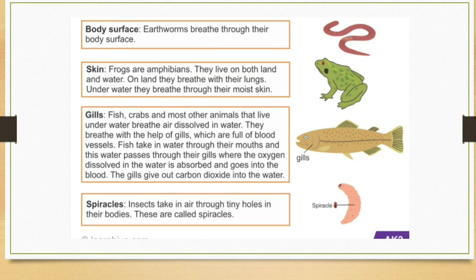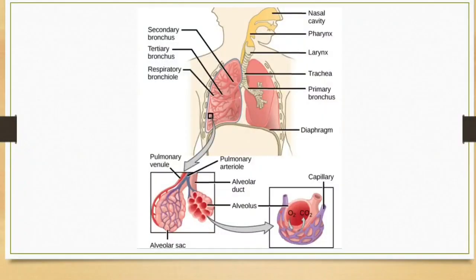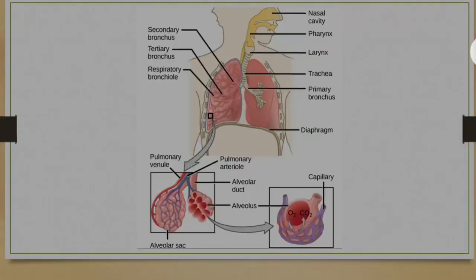On land they breathe with their lungs, and underwater they breathe through their moist skin. Now we will study the human respiratory system. It is well developed and more complex in comparison with other organisms. The human respiratory system may be divided into two parts: the conducting portion and the exchanging portion.